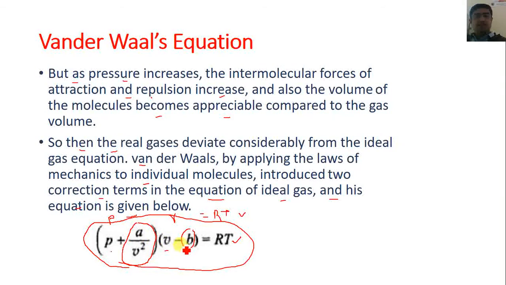Here a, b and R are constants, and as the gas changes, the values of a, b and R also change. This equation, given by the scientist van der Waals, is applicable to real gases.